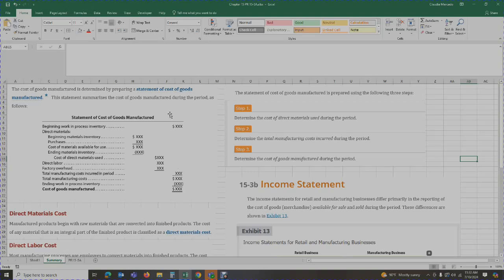Okay, and then they give you an example. Examples are wonderful because then you can follow along. They go on to explain that the statement of cost of goods manufactured is prepared using the following three steps, and they give you three steps.